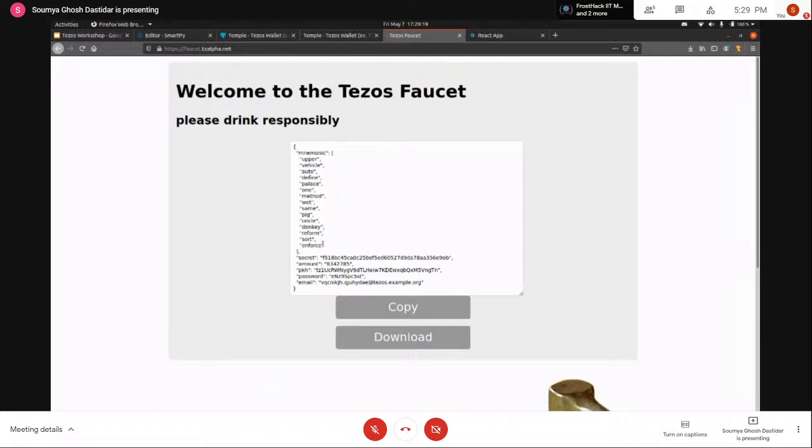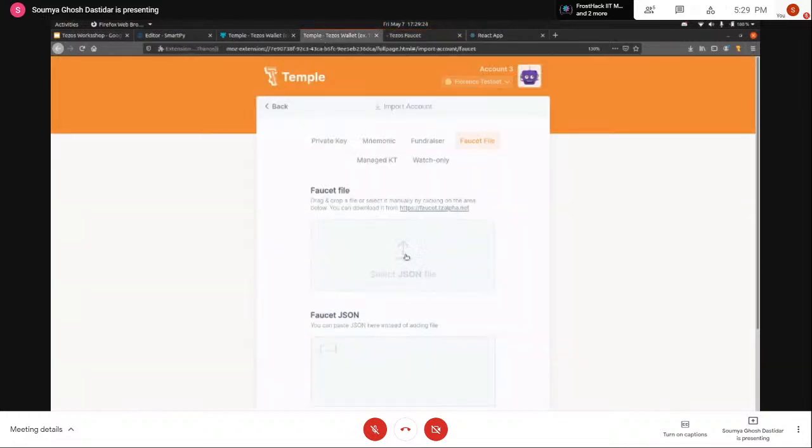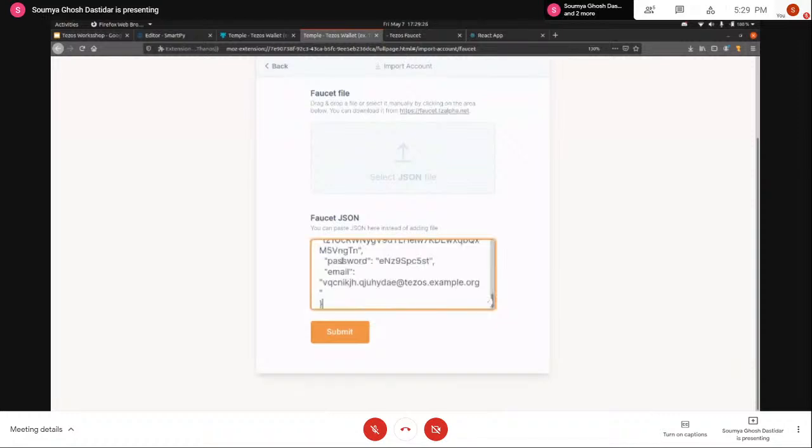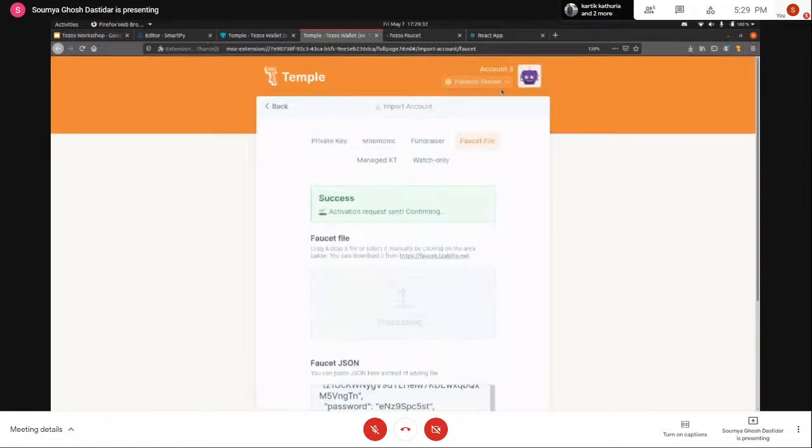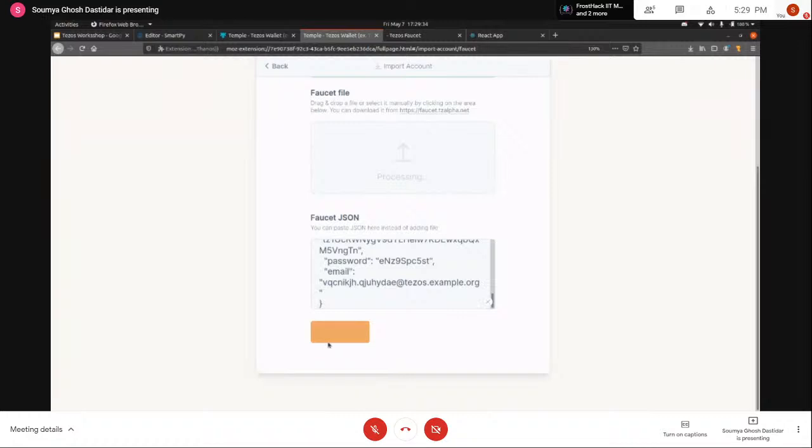So it gives us this JSON text. We can just copy it over and paste it here in faucet JSON, and then submit. So this is basically creating your account on the testnet. So I'm on the Florence testnet right now, so it's going to create an account. It takes some time, as you can see, to approve, like to create the account and reveal the account and those things. So it might take some time.